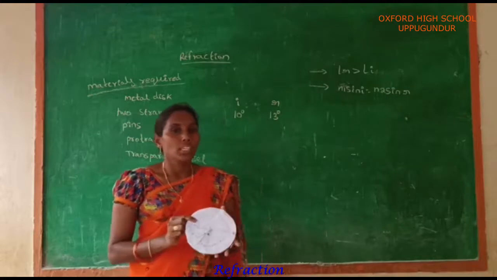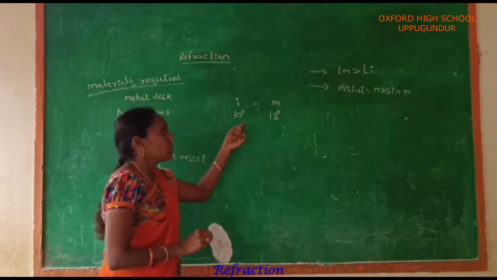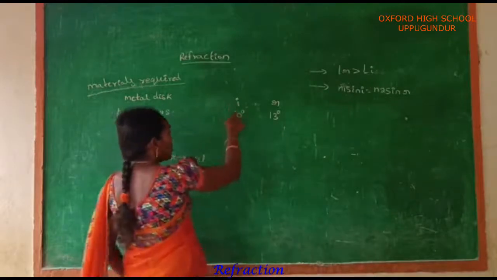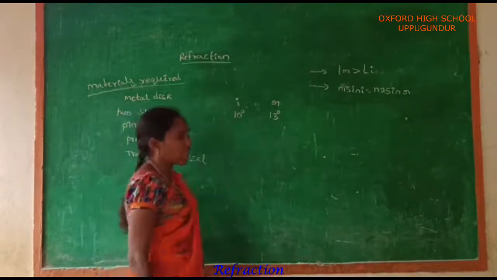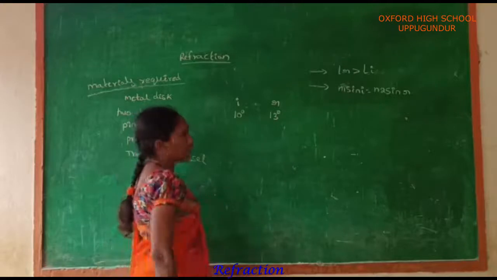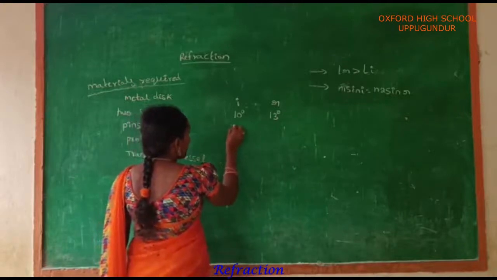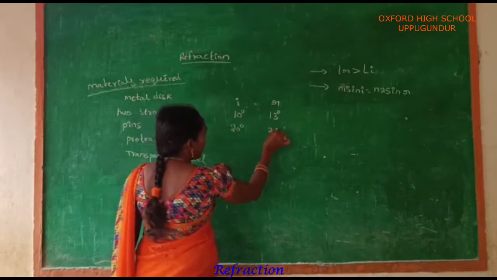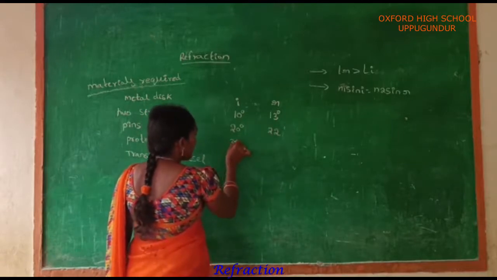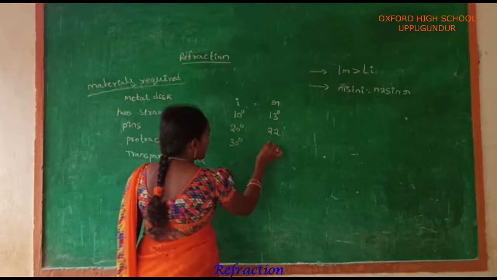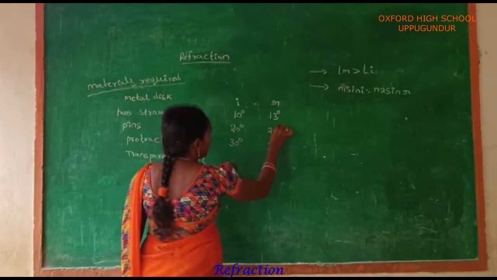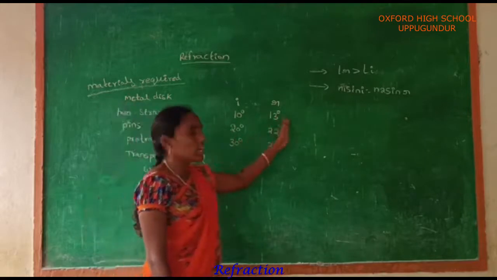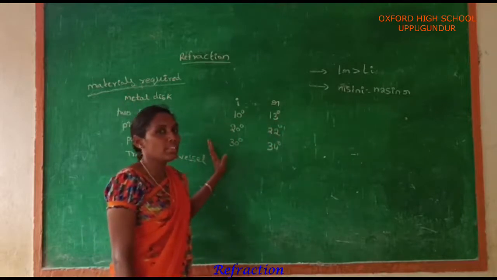In all these cases find out the angle of refraction. For example, for an angle of incidence of 10, the angle of refraction is 13. For an angle of incidence of 20 degrees, the angle of refraction is 22. For 30 degrees, the angle of refraction is 34 degrees. In these three cases, the angle of refraction is more than the angle of incidence.